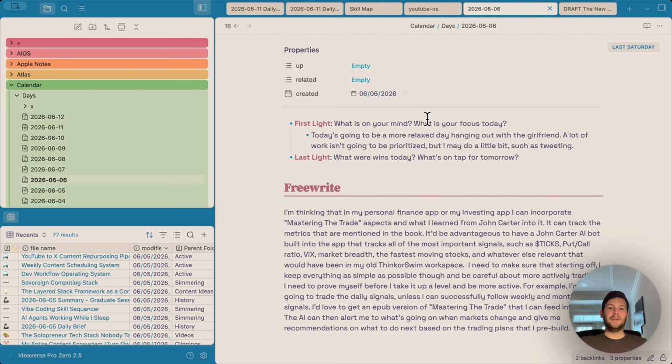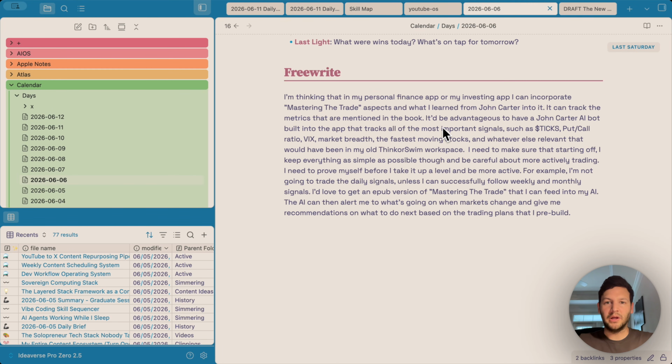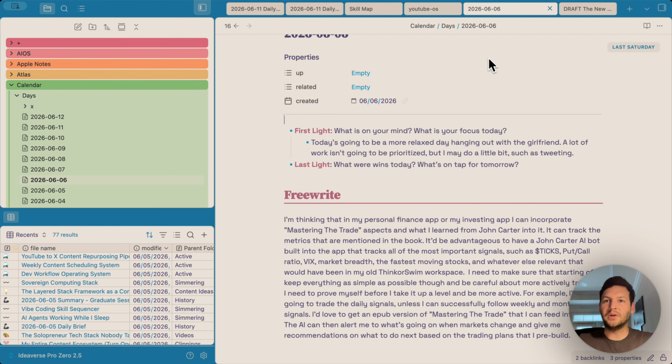The last piece is the rhythm. So every day I have a daily note. Throughout the day, things get added to it by me and increasingly by AI. It adds its own logs of what we do together in a separate note through the skill daily log, which scans my Claude Cowork sessions and file changes and writes a time-stamped log automatically. So this is an example of what a daily note looks like right here. So this was on June 6, 2026.